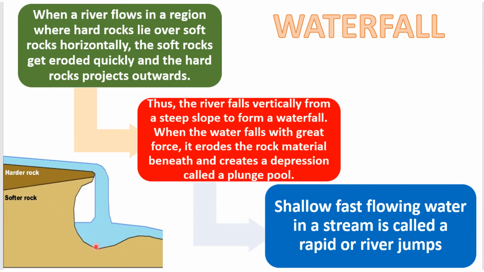So here a depression is formed and this is called a plunge pool. The river falls vertically from a steep slope to form a waterfall here. Since the soft rock has been eroded, when the water falls with great force, it erodes the rock material beneath and creates a depression called a plunge pool. Shallow, fast-flowing water in a stream is called a rapid or river jumps.